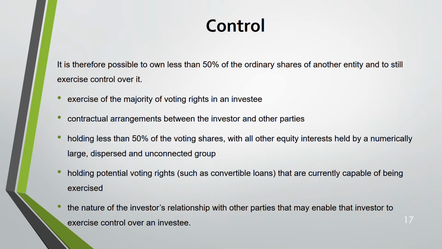So if these points are there, you have to see in your case study, in your scenario, whether the company given in your question has these characteristics or not. They will tell you clearly. If they have, yes, control is there. Consolidate. If they don't, then they don't have control. Now we'll be doing a few questions before we move on to the next topic, which is impairment of goodwill.